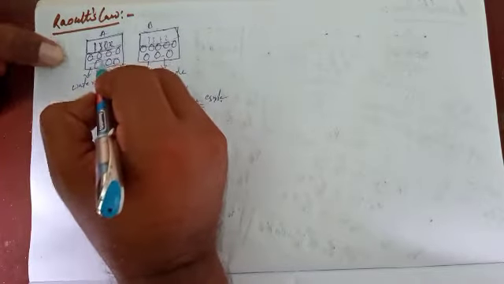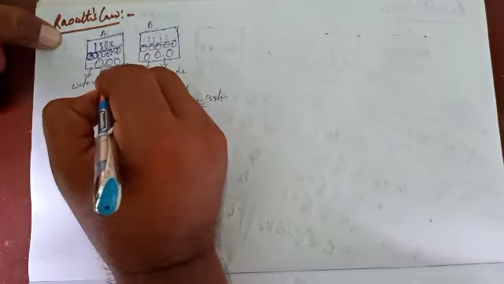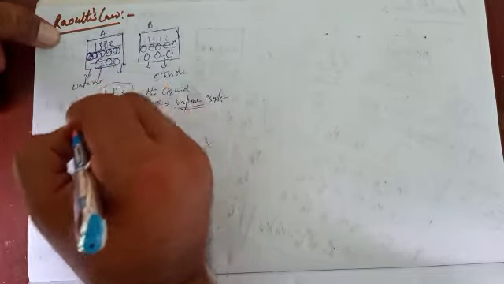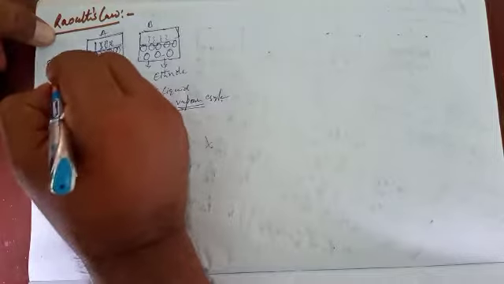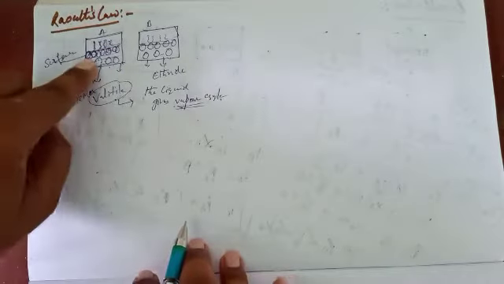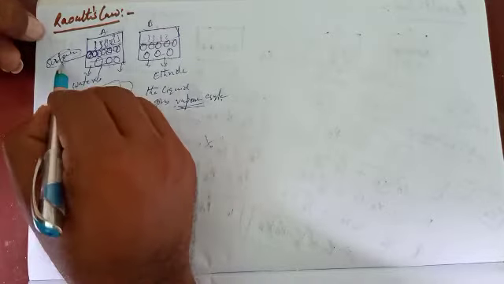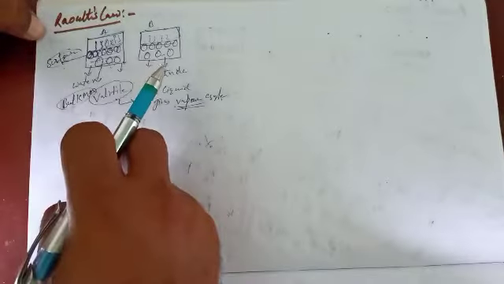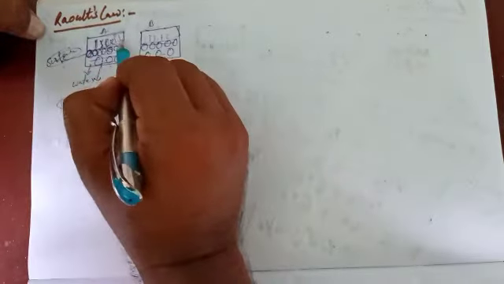Okay, these two liquids. Suppose in liquid A, this is a surface molecule, and this is an internal molecule. These internal molecules are known as bulk molecules. These are surface molecules. For the liquid to get ready to vaporize, the surface molecules collide with the bulk molecules and gain some quantity of energy. This energy is used to get ready to vaporize.